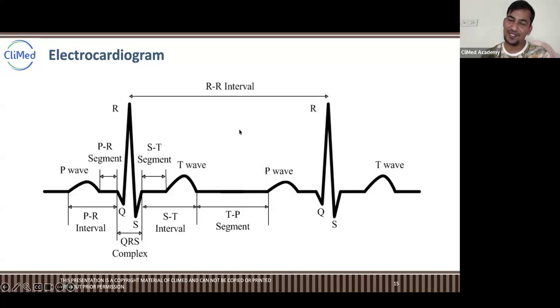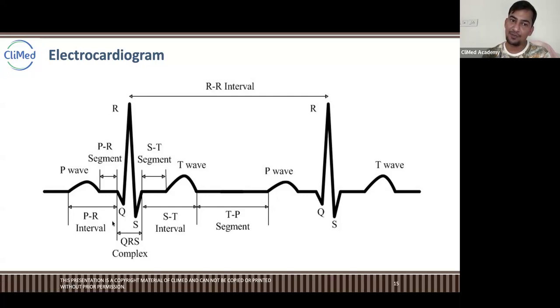Look at the ECG. You'll understand. Okay, so see, where it is highly positive, this QRS complex is a rapid depolarization.